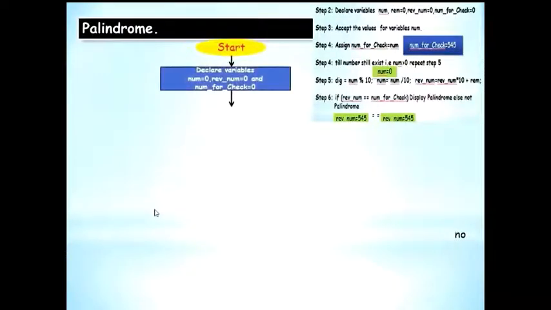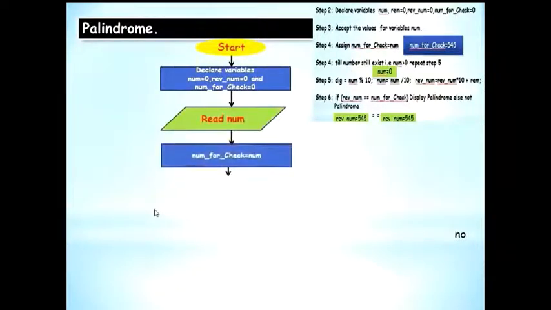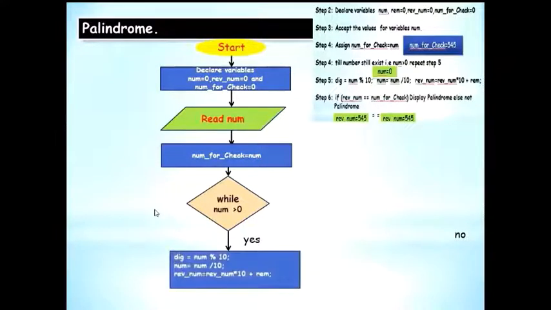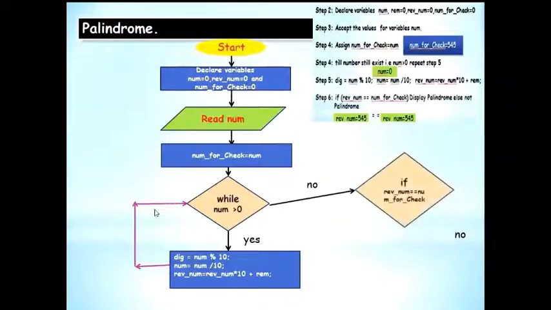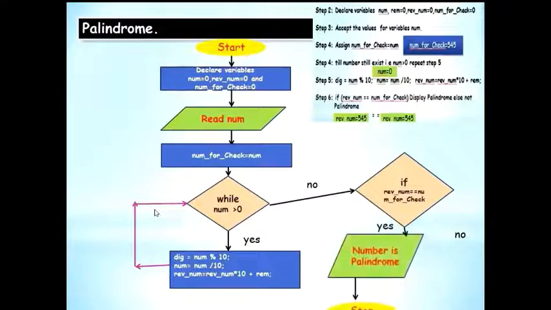So start rectangle, read the number, assign, while num still exists, yes. If it is yes, you do this and continue doing it in repetition. If it is a no, check if. If it is a yes, number is palindrome. If it is a no, number is not palindrome, and both arrive at a stop. So this is the algorithm and flowchart for palindrome check.